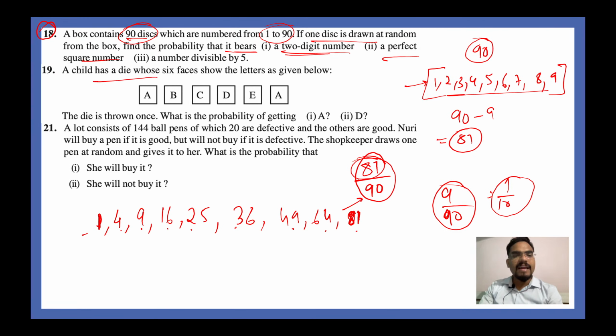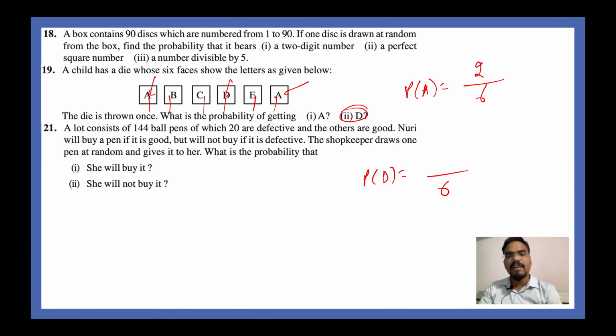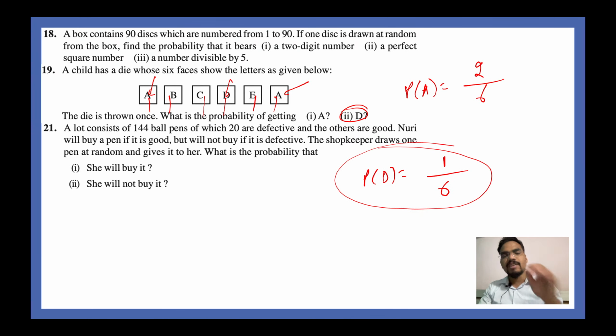A child has a dice whose 6 faces show the letters given below. The dice is thrown once. What is the probability of getting A? The probability of getting an A is equal to, how many total outcomes are there? 1, 2, 3, 4, 5 and 6. So 6, and then you have 2 A's, so your probability is equal to 2 by 6. Probability of getting a D: total outcomes are 6 and you have only 1 D, so you will write P of D is equal to 1 by 6.